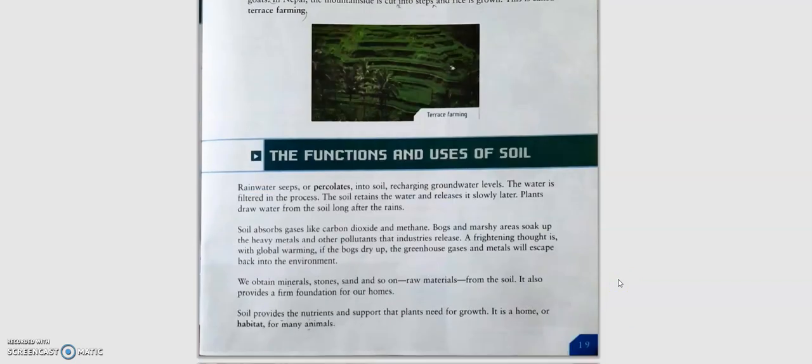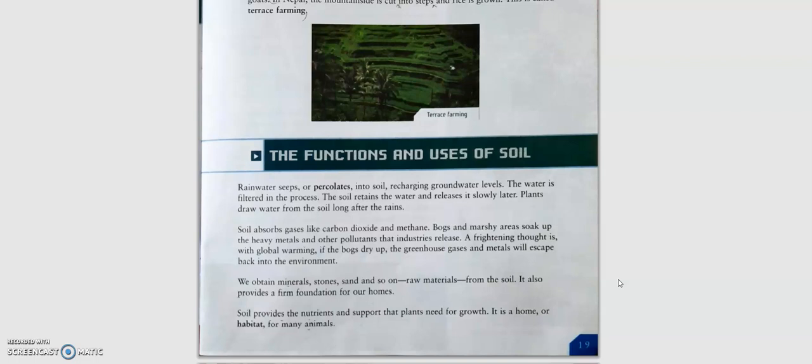The next topic is the functions and uses of soil. Most of us are able to guess the functions and uses of soil. First of all, the soil is useful because we grow crops, forests grow on the soil, and we humans as well as animals depend upon the plants and the crops.